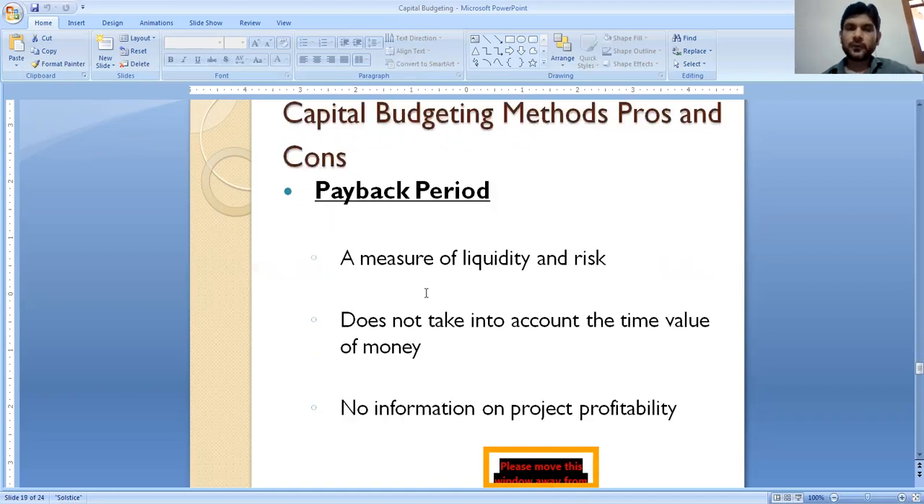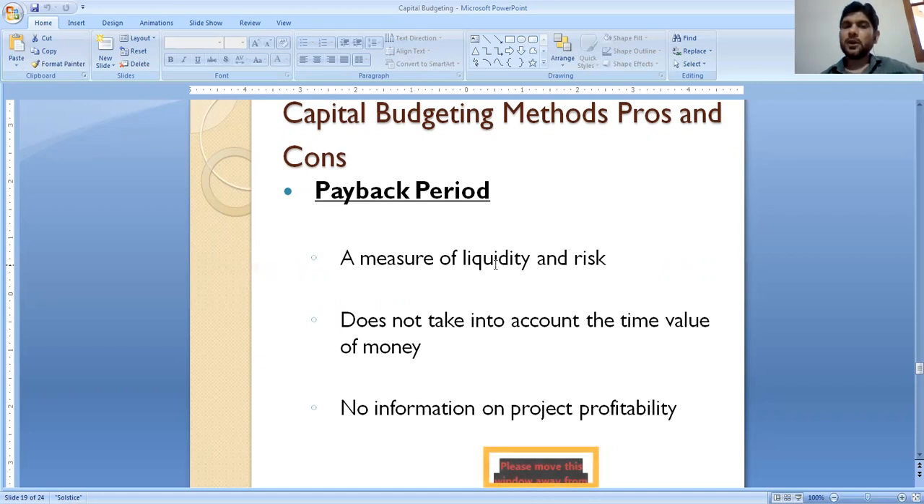Next one, capital budgeting methods, pros and cons. First method is payback period. What are the pros and cons behind payback period in capital budgeting?